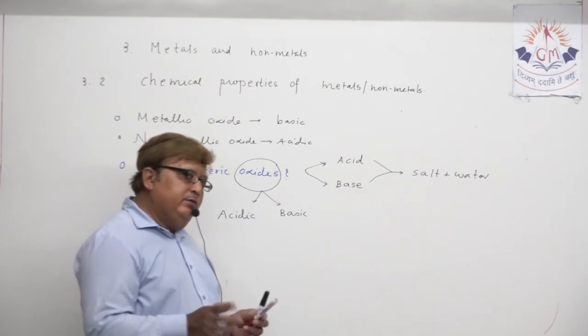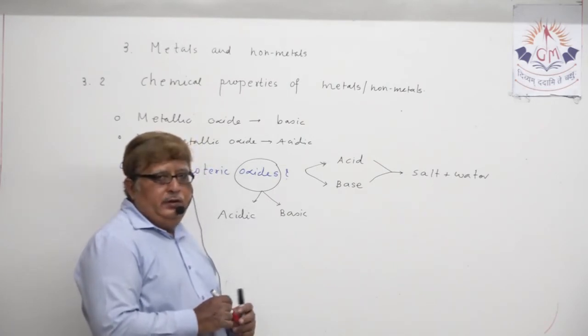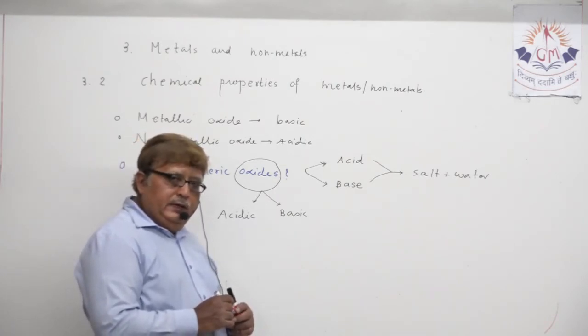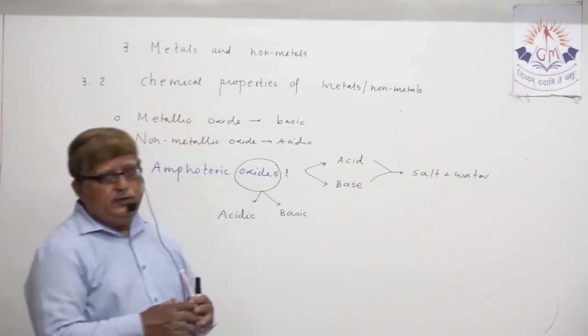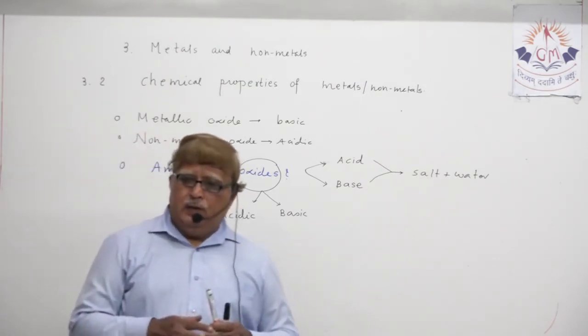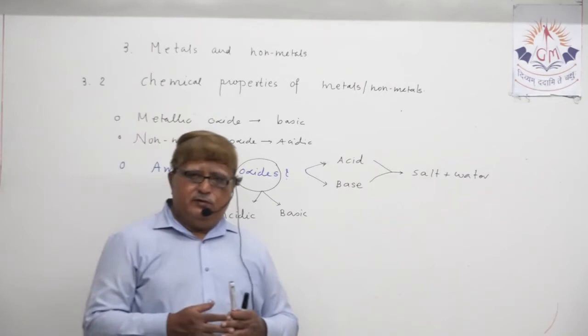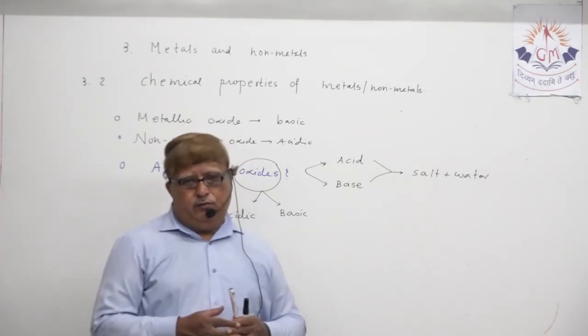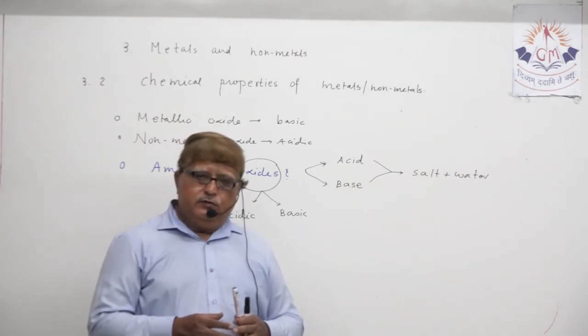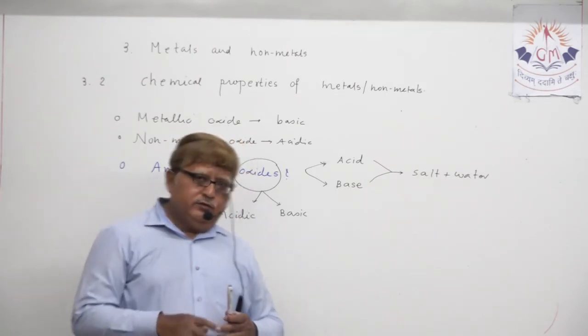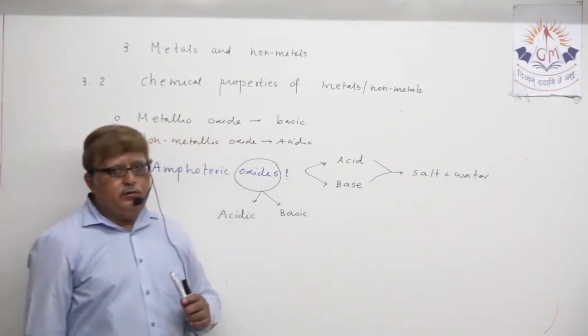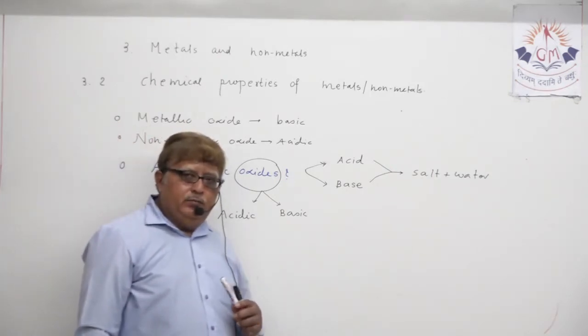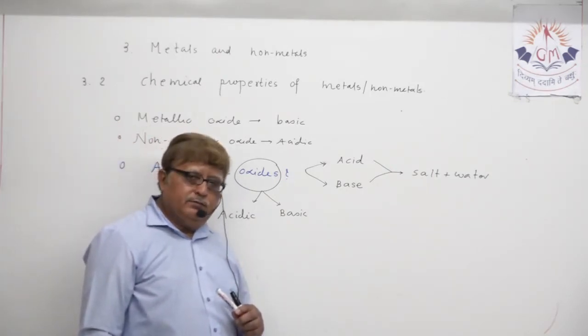One thing has been clear in our mind: this question we asked last time in PST as well as in the full portion test. In WST also we asked this question; it can be asked for 2 marks. What are amphoteric oxides?